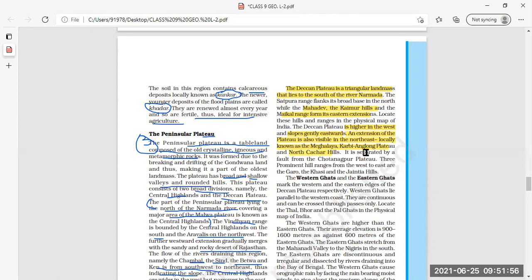Clear? This is the extension of Deccan Plateau, which is visible in the northeast. Northeast में जो दिख रहा है वो किस नाम से है? मेघालय, कार्बी एंगलोंग प्लेटू एंड नॉर्थ चाचर.